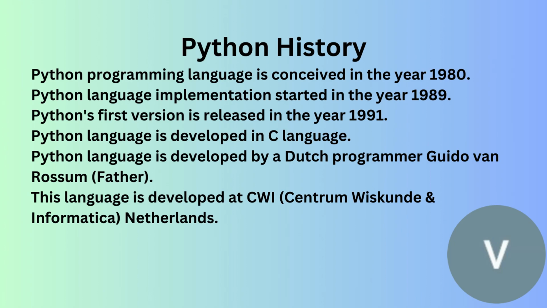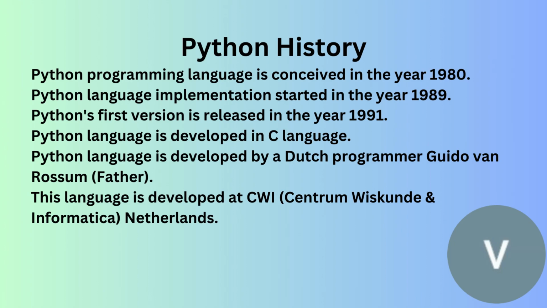The initial version is 1.0, which has the basic features, and 2.x is an improvement with new features, widely used for over a decade. And the third version is a modern version with many improvements and new features. It's the current and actively maintained version. This is the Python history.